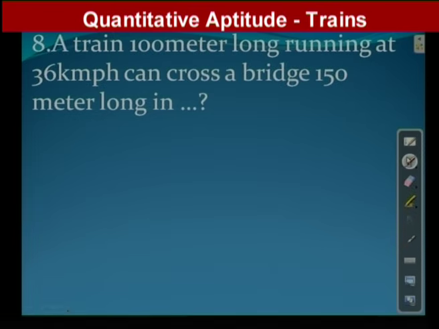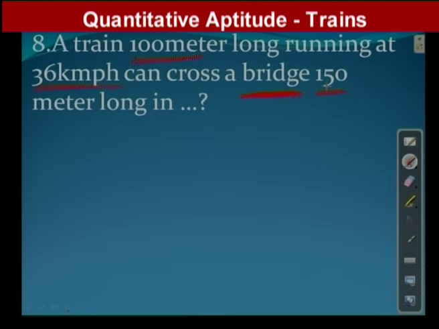Observe everybody. A train 100 meters long, so indirectly he gave the length of the train, 100 meters, and the speed, 36 km/h. It can cross a bridge. Just now I told you the train has to cross a bridge. Bridge length is 150 meters.